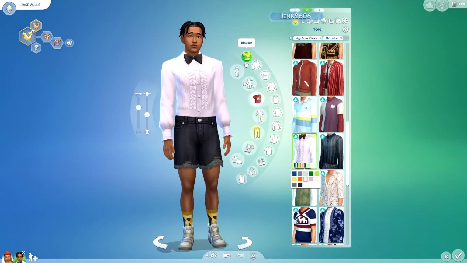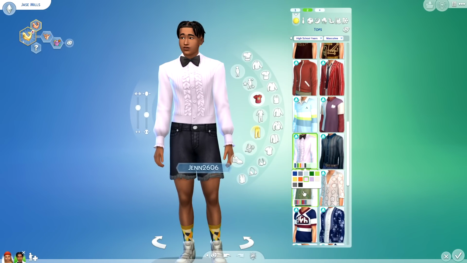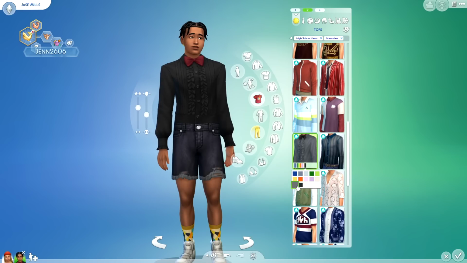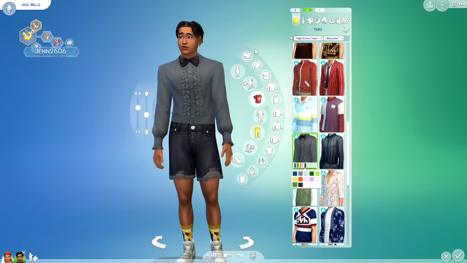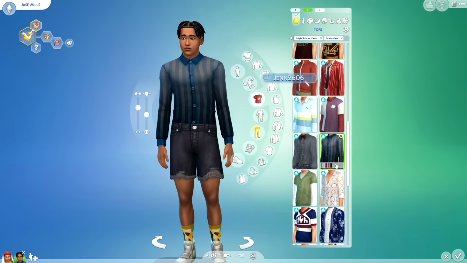That bow tie though, it is bigger than the International Space Station. It is taking flight, y'all. It means business. I like it though. It's cute. This is giving me Spanish vibes, living la vida loca, so cool. Seriously, I really like it.